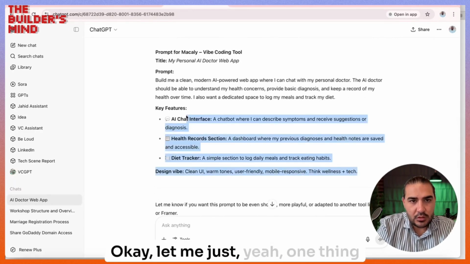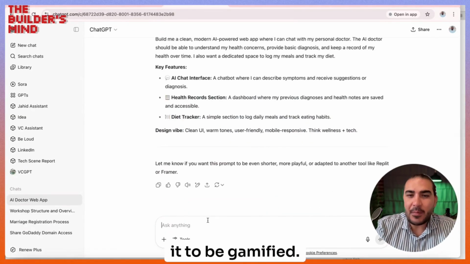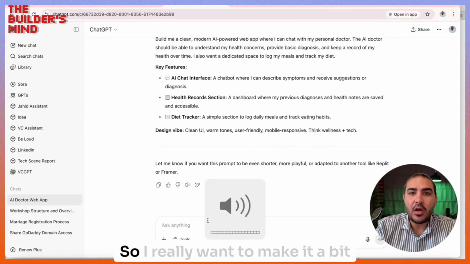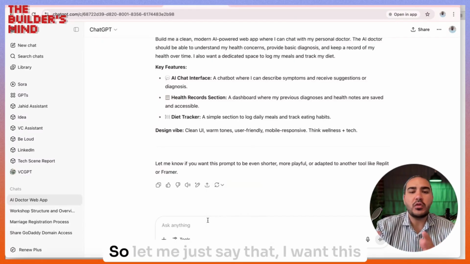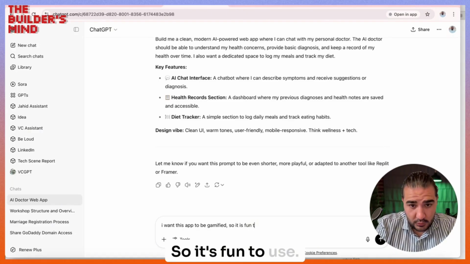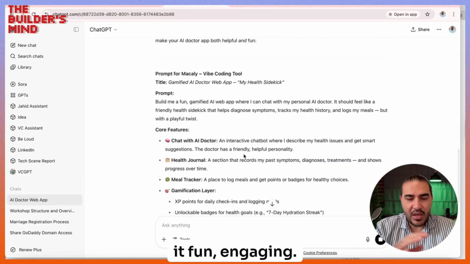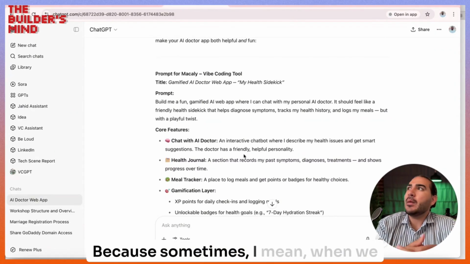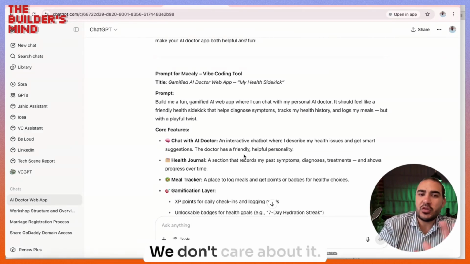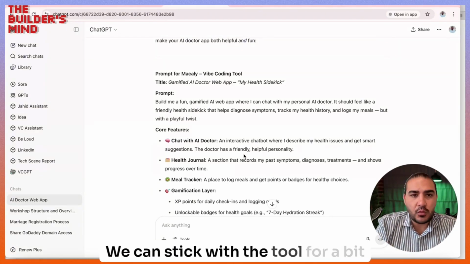One thing that I actually wanted this application to do is to be gamified. I don't want to make it a boring application where you just record all these things. I really want to make it a bit fun. So let me say, I want this app to be gamified, so it's fun and engaging to use. Because when we have health issues, we are very serious about our health, but once it's gone, we don't care about it. But if it's gamified, we can stick with the tool for a bit longer.